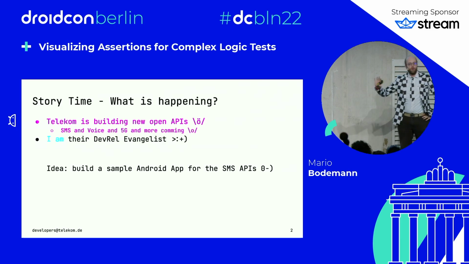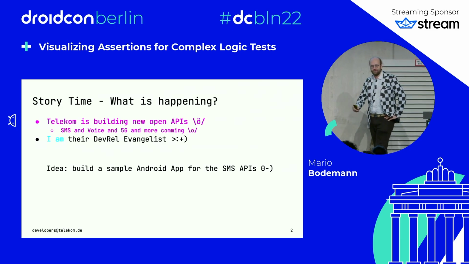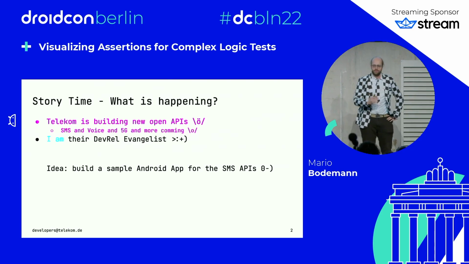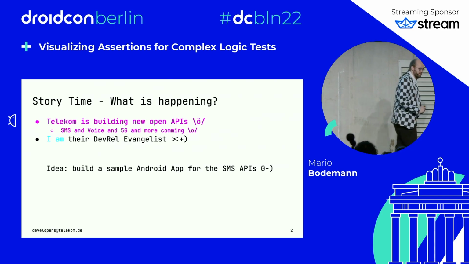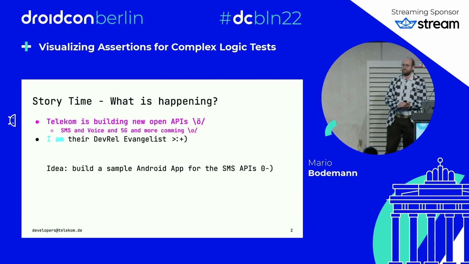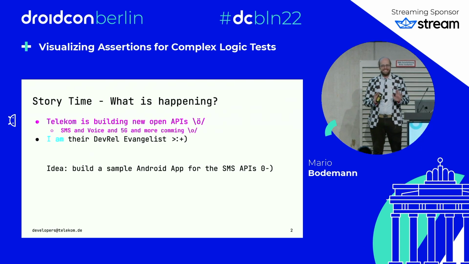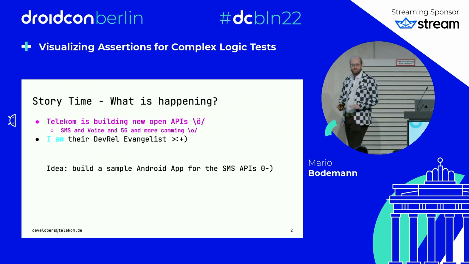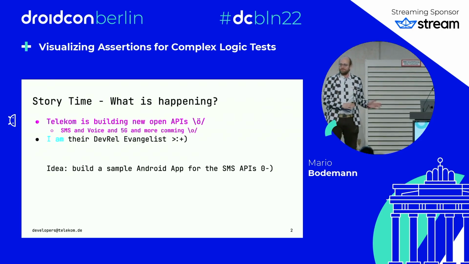So I'm going to take all of you, hopefully, for a ride. It starts at the start, it ends at an end we hopefully don't expect yet, but let's see how we get there. My name is Mario. I'm a developer evangelist at Deutsche Telekom. What does Deutsche Telekom do? We do things with SMS, voice, 5G, and other beautiful things.